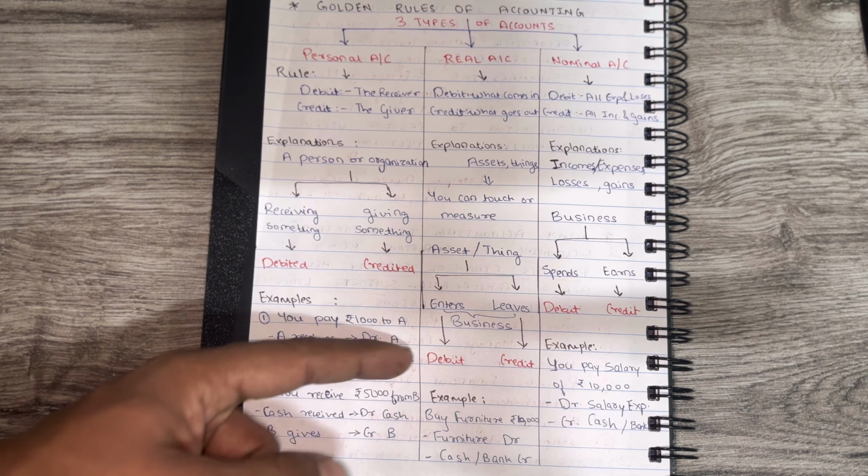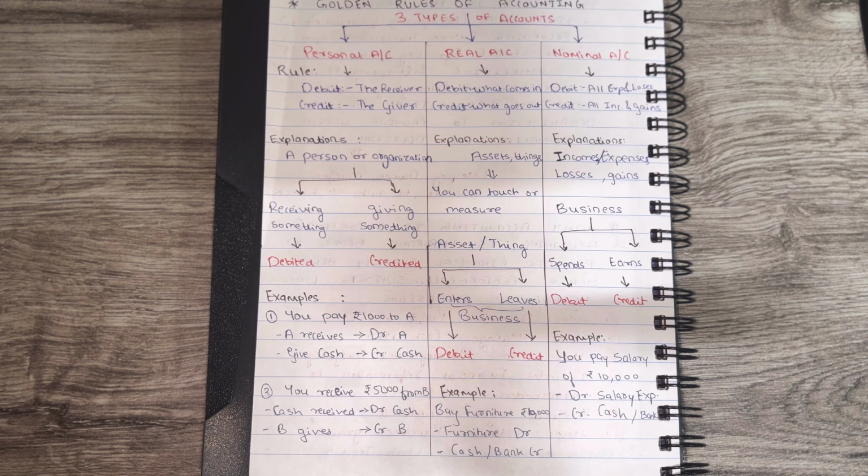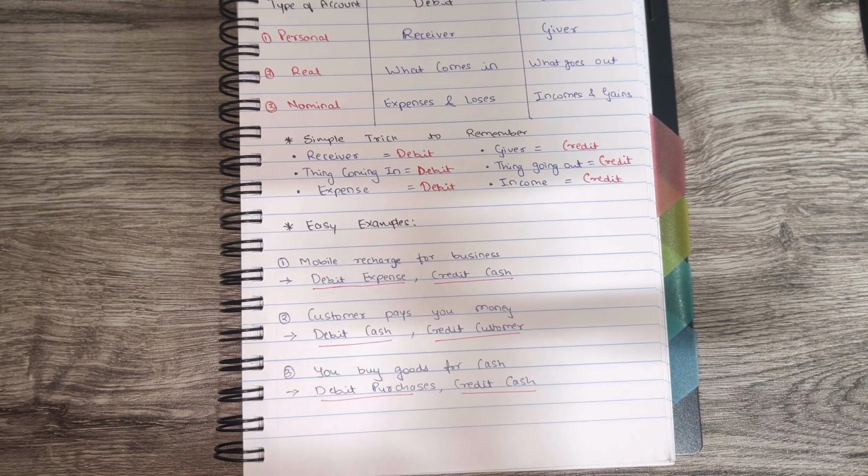Let's look at nominal account. Nominal account is income, expense, loss, gain. So business spends is debit, business earns is credit. And the rule for nominal account is debit all expenses and losses, credit all incomes and gains. So example, you pay salary of 10,000. So salary is a nominal account. We will debit it in this case and credit cash or bank account. Let's look at a few other examples and the summary for the golden accounting rules.